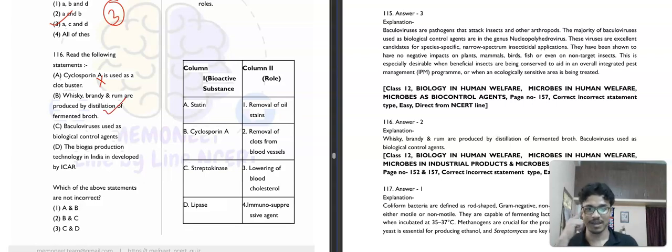And baculoviruses are used as a biological control agent. Correct. The biogas production technology in India is developed by ICR. No, it is not correct. Okay. So, which of the following are not incorrect? That means basically they are asking in a twisted way. So, these are which of the following statements are correct. So, B and C are correct. So, the second option will be your correct answer.